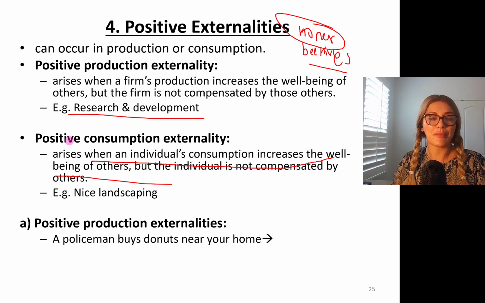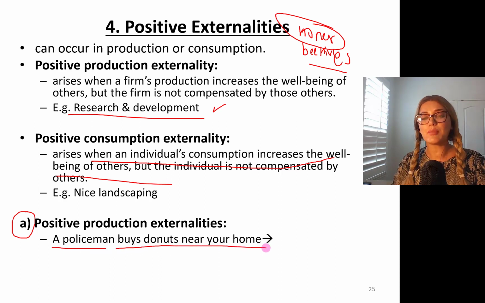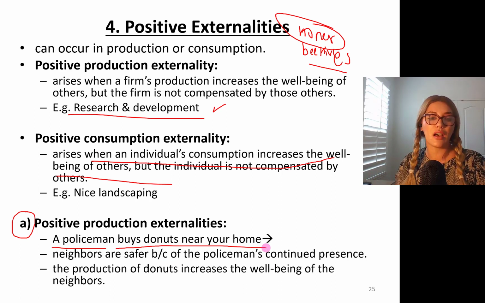That's nice landscaping. So let's talk about positive production externalities, and let's start with another example, right? Research and development, yes, but another example could be a policeman buys donuts near your home. This policeman consuming donuts reduces the crime around your house. So neighbors are safer because of the policeman's continued presence, and the production of donuts attracting the policeman increases the well-being of the neighbors.